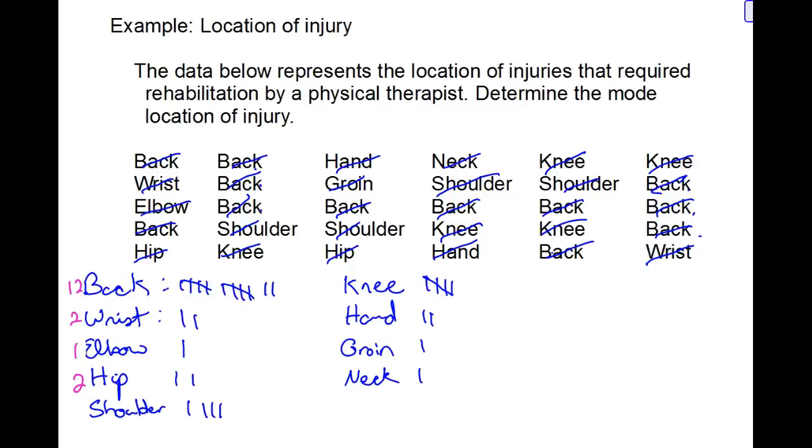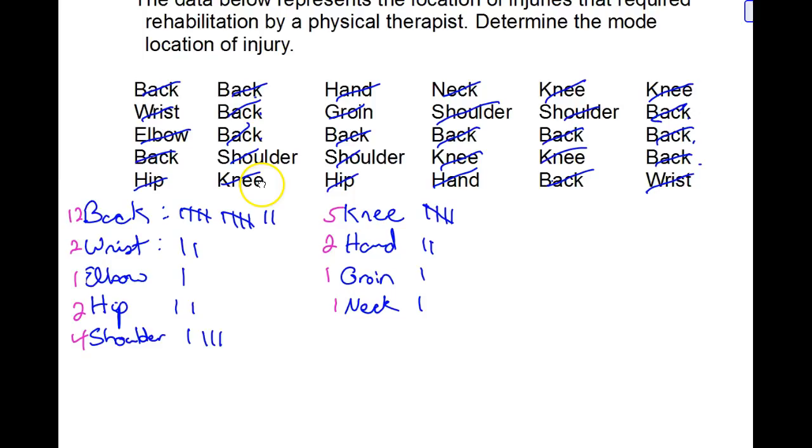The shoulder we had 4. The knee we had 5. The hand we had 2. Groin we had 1. And neck we had 1. And if I added all of these up, it should be the exact same as how many data points I have here, which would be 30.